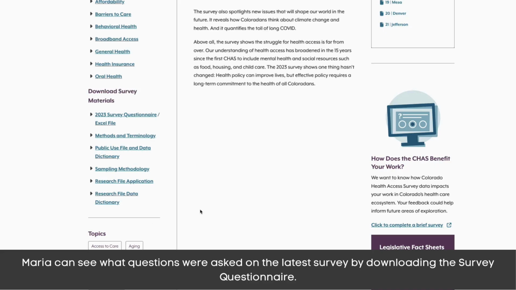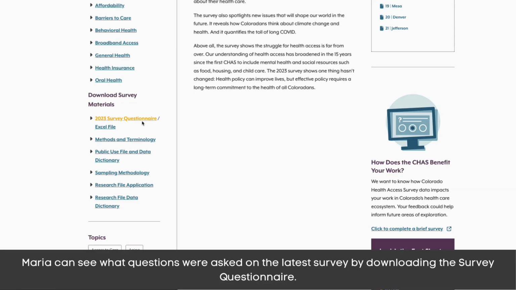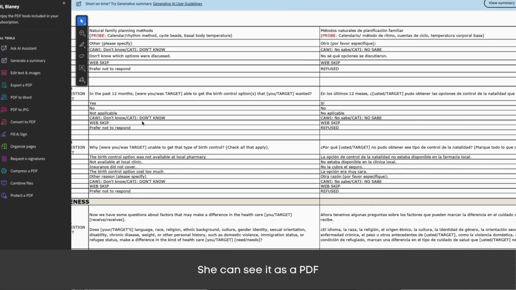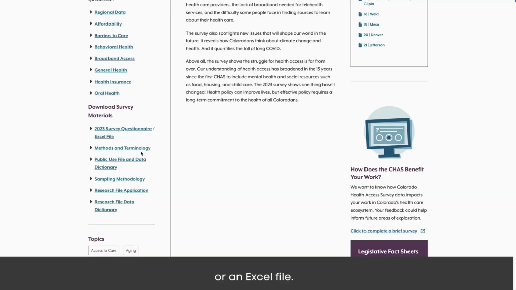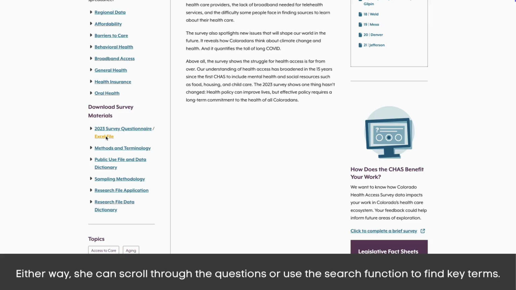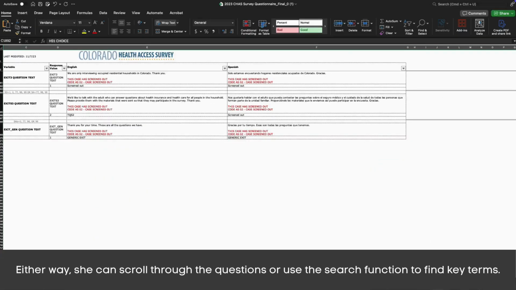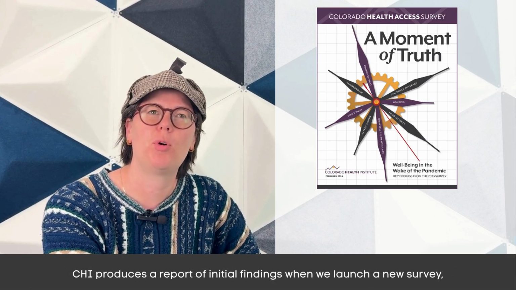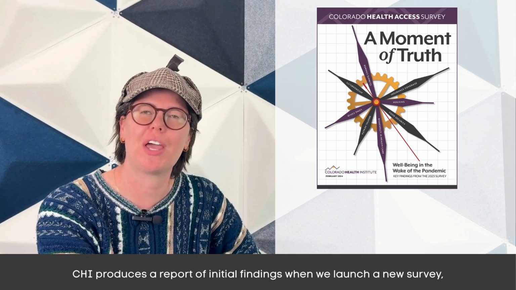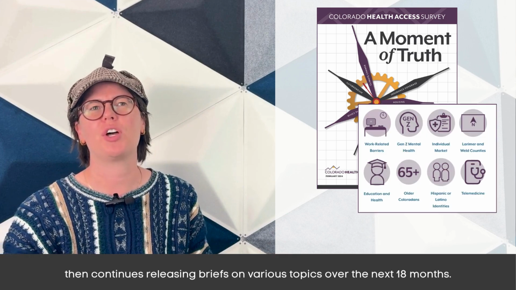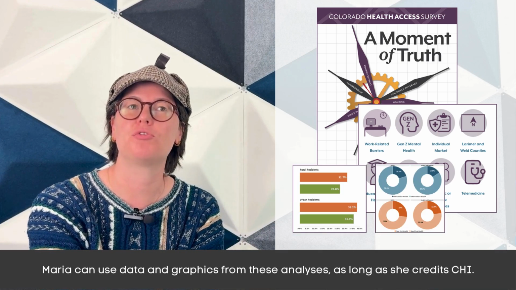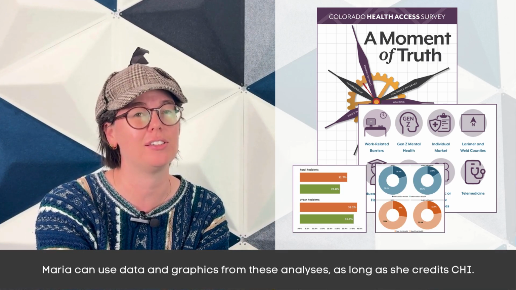Maria can see what questions were asked on the latest survey by downloading the survey questionnaire. She can see it as a PDF or an Excel file. Either way, she can scroll through the questions or use the search function to find key terms. CHI produces a report of initial findings when we launch a new survey, then continues releasing briefs on various topics over the next 18 months. Maria can use data and graphics from these analyses as long as she credits CHI.